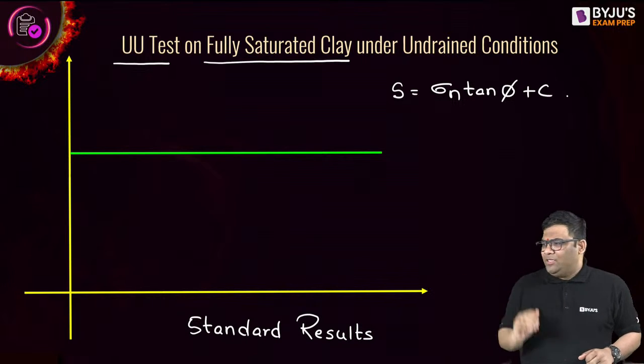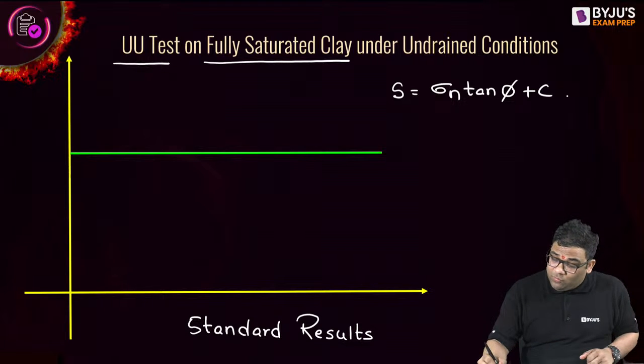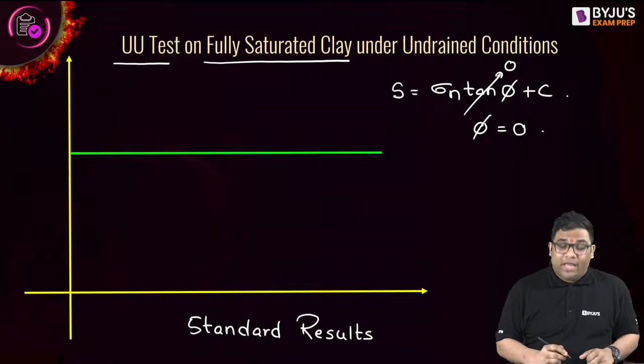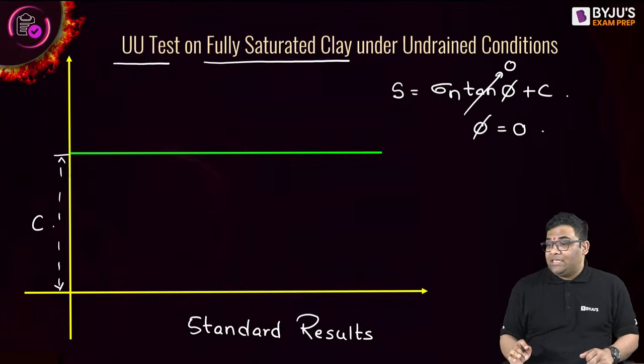When it is flat, what does it mean? It is horizontal, so the slope is 0, right? Slope is 0 means your phi is 0. And this intercept will be what? This intercept will be the cohesion.